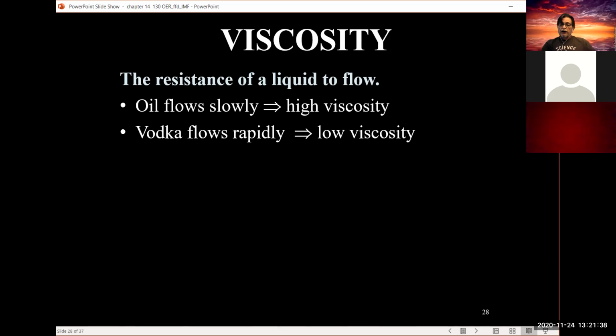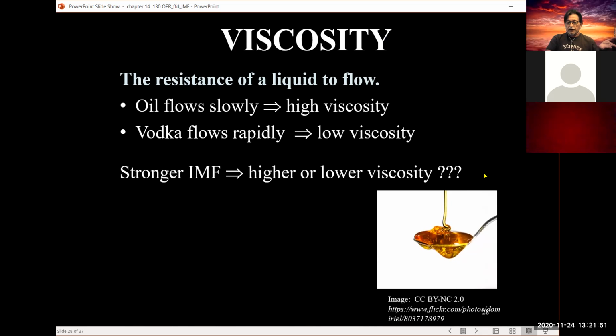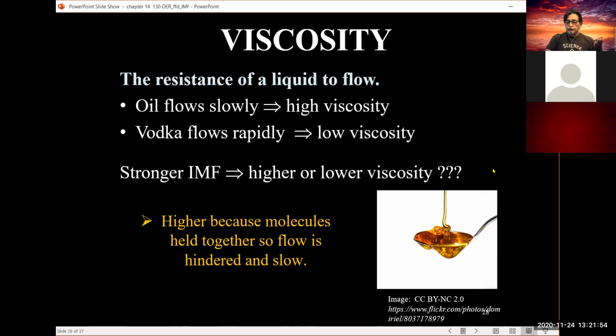Viscosity, okay, we know that oil flows slowly, because it has a high density, and things like vodka, for example, or water, they flow much more rapidly and have a low viscosity. And so strong IMF interactions result in higher viscosities. Again, for the same reasoning, the molecules are holding on to each other much more, therefore resisting flow, as opposed to molecules like water, for example, water versus honey, okay?